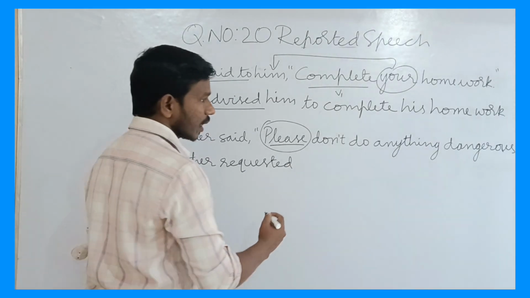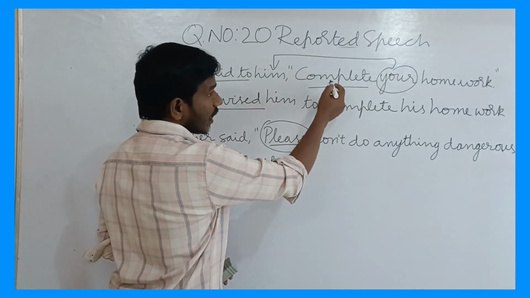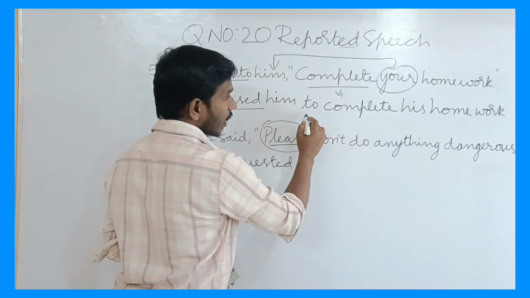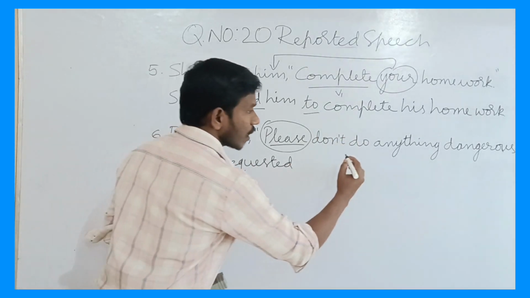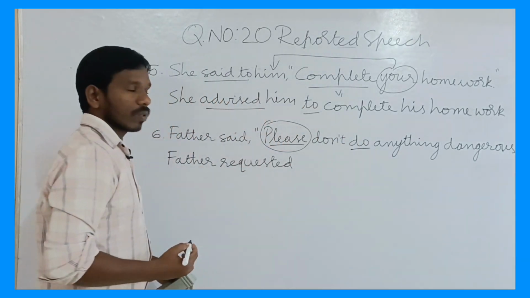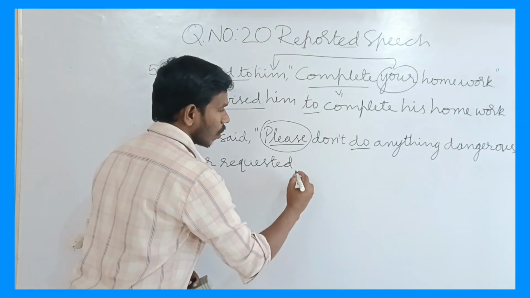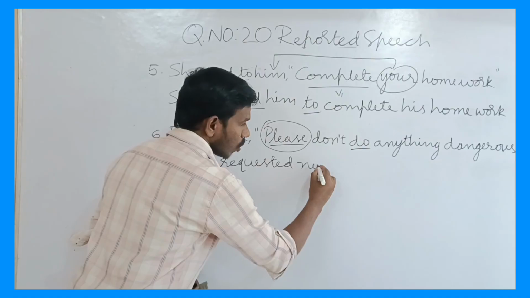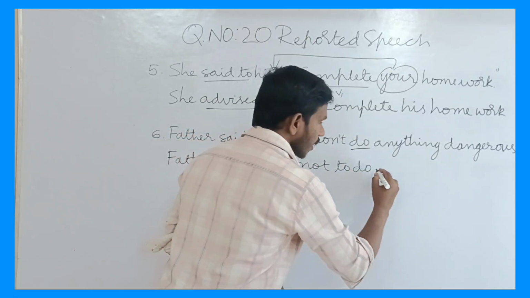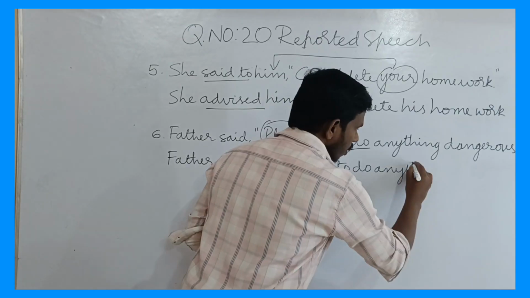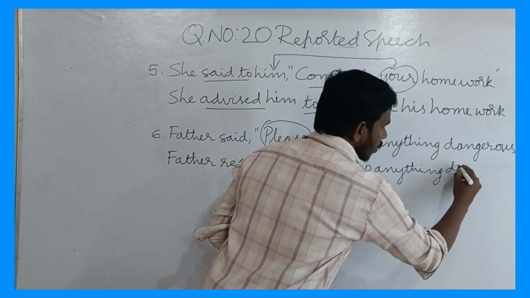Father requested. Here you just imagine, for the finite verb we add "to" to make it a to-infinitive. Here, do. What do you say? To do. But it is a negative sentence, so we have to use not to do anything dangerous.